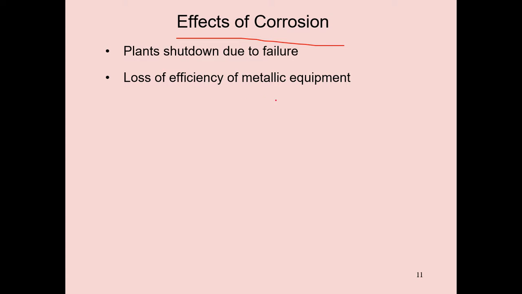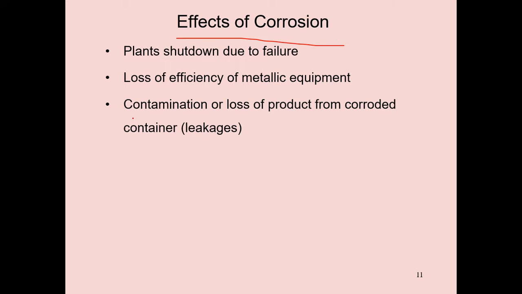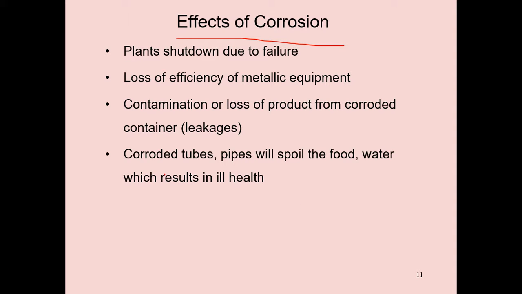Next, loss of efficiency of metallic equipment due to corrosion. Economic loss, and contamination or loss of product from corroded containers, that means leakages due to corrosion. Also, corroded tubes and pipes will spoil our food and water, which results in ill health.